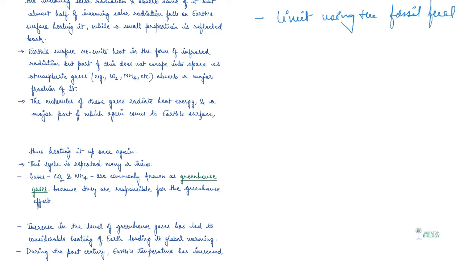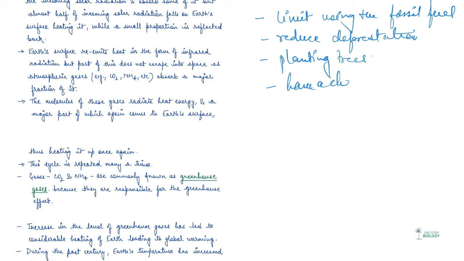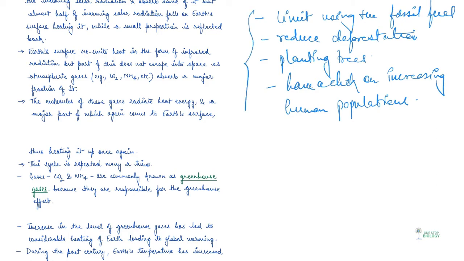right? Then we should reduce deforestation. They consume the carbon dioxide. We should plant trees. We should plant more trees. And we should also have a check on increasing human population. So all of this exploitation is because of the sudden increase in human population, right? So all of these things are very important to control global warming.